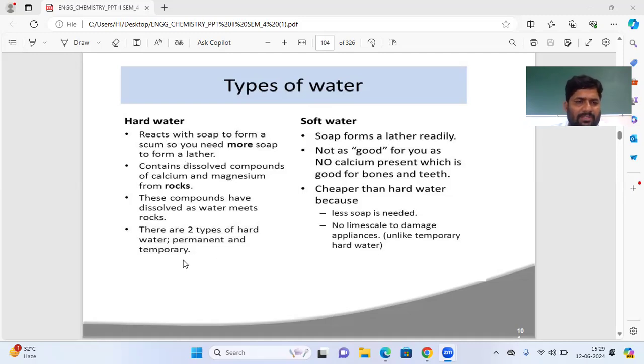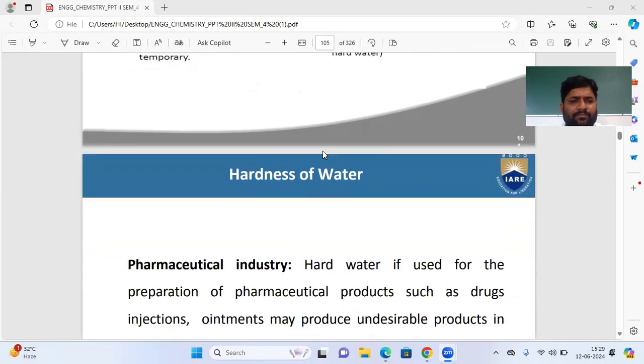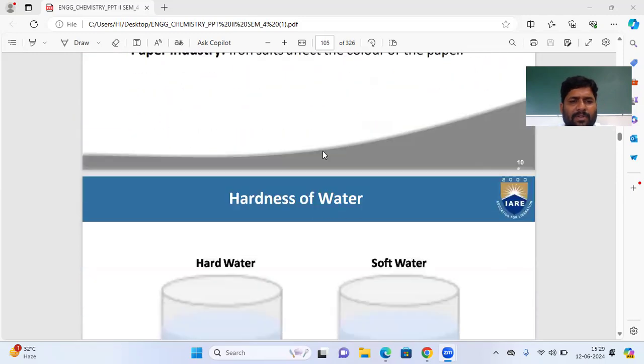Hard water is again classified into two types: permanent hard water and temporary hard water. There is no such classification in the case of soft water. Soft water is drinkable water and mineral water. The pharmaceutical industry and paper industry we have seen already.